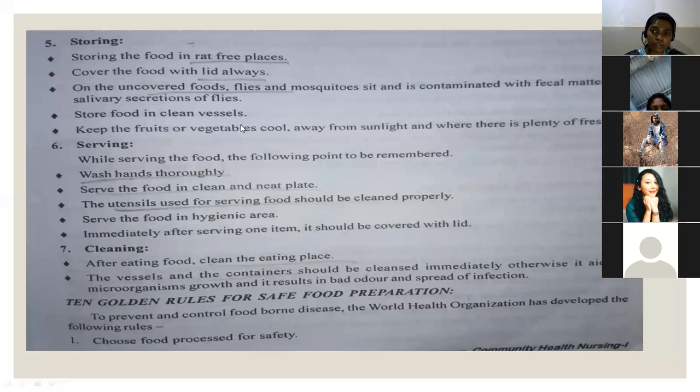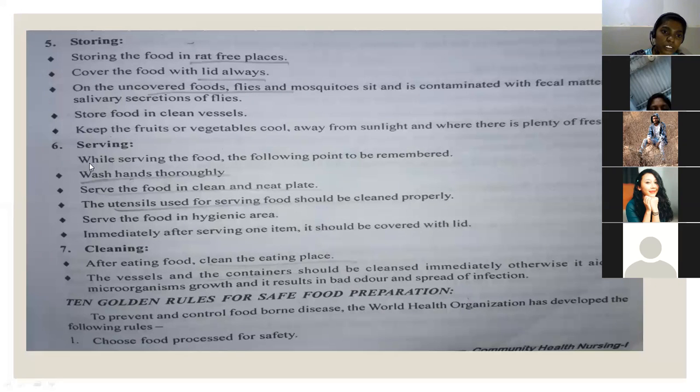Whatever food is left over should be stored in clean utensils. And keep the fruits or vegetables cool, away from sunlight, and where there is plenty of fresh air. Wherever fresh air is there, we need to put the vegetables or fruits, so that they are not exposed to sunlight and damage won't occur early. That is how storing will be done. That is the fifth principle.